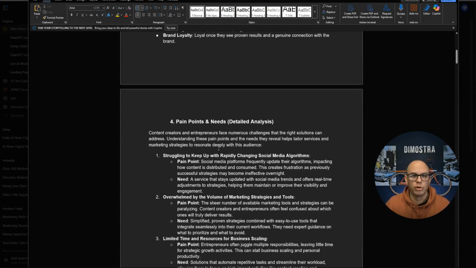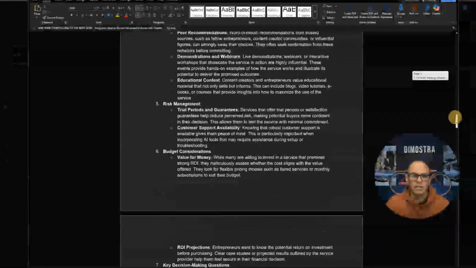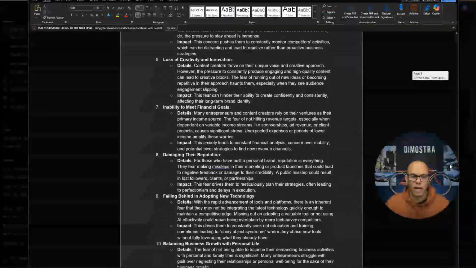This is super important because for my content to resonate, it has to solve a problem. And having this document, it takes the guesswork out of that. So it makes it really easy. I've included all of this information in my project folder.